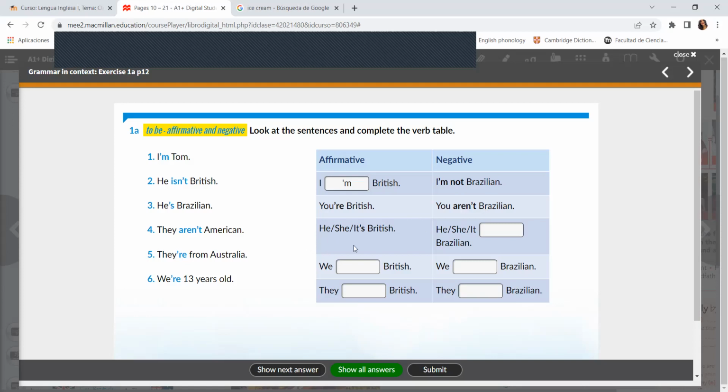For the third person singular, for he, she, it, for a boy, for a girl, one person, right? He is British, she is British, or it's British. And for negative, he, she, or it isn't British, Brazilian, etc. For plural, we are British, we aren't British for negative, or we aren't Brazilian. And the last, they are British or they aren't Brazilian or British, the plural negative.